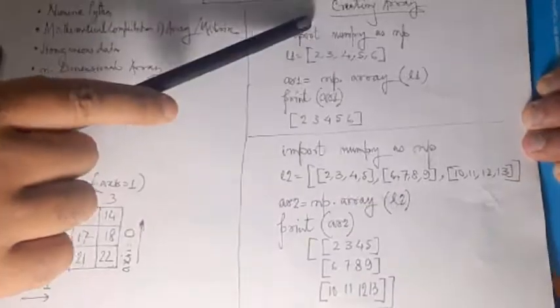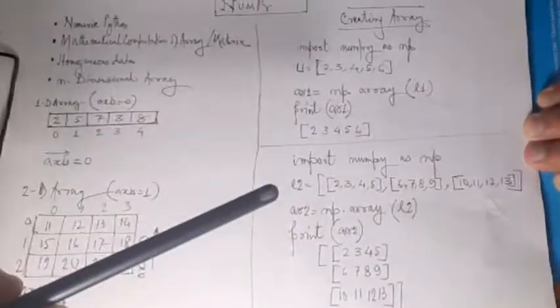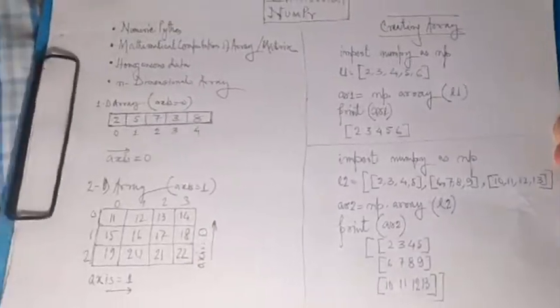So there is a single dimensional array and a double dimensional array. In a double dimensional array the axes are 0 and 1, and in a single dimensional array the axis is 0.